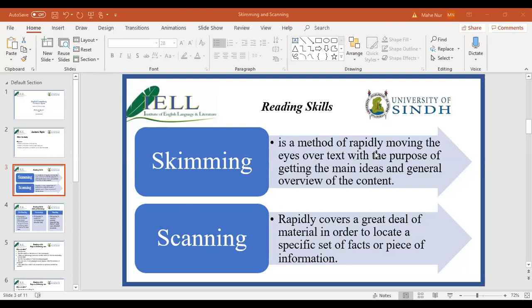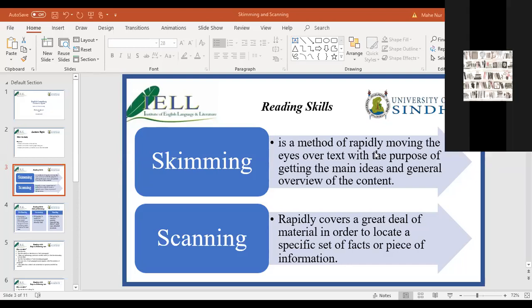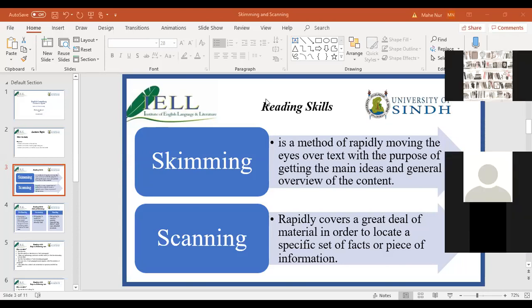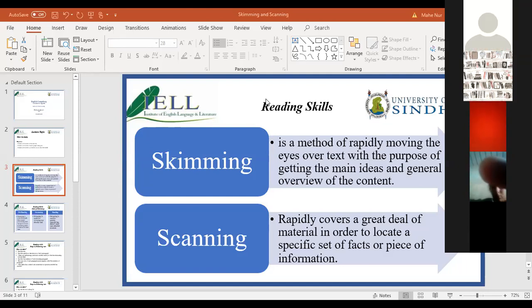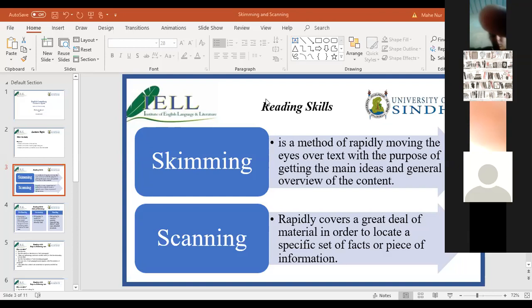Look at these two definitions and try to tell me what you think the difference is. Both of these techniques are talking about reading the text quickly, but where do you think the fundamental difference lies? Shumala Sattar, that is not possible. Yes, people, look at the two definitions, skimming and scanning.